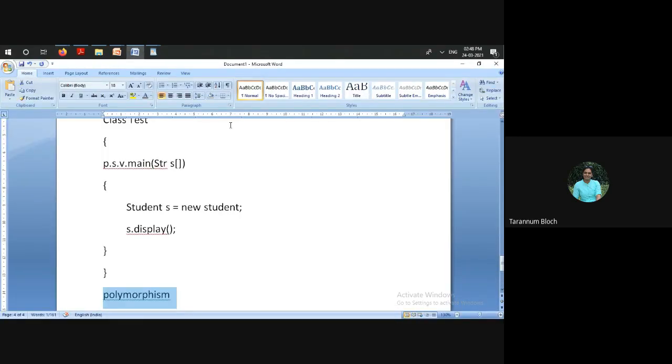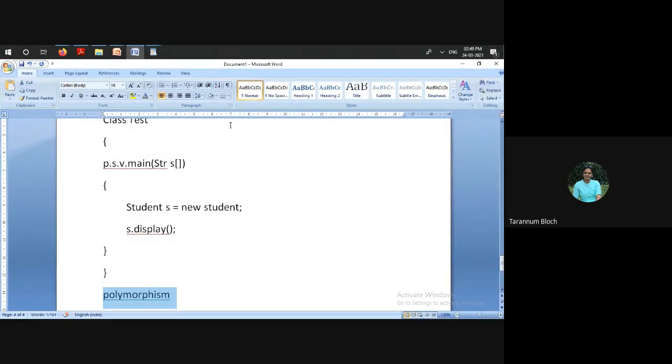I'm giving you a very simple example of polymorphism. You have seen the chameleon. When it is in green grass, it changes its color to green, and when it is in dry grass, which is brown or golden brown, it changes its skin color to golden brown.